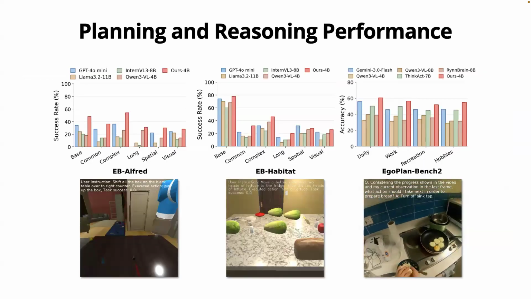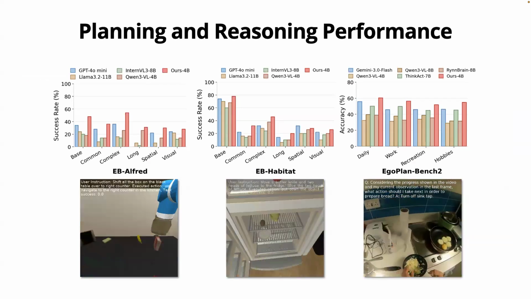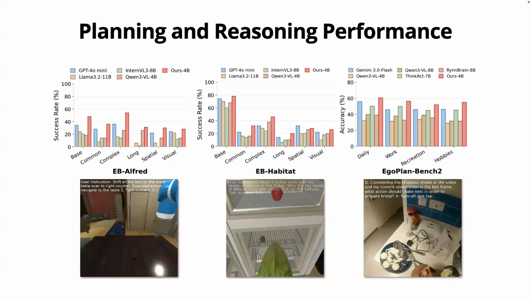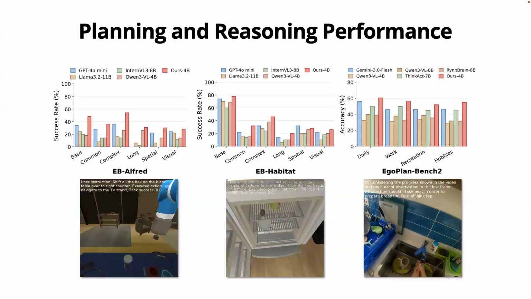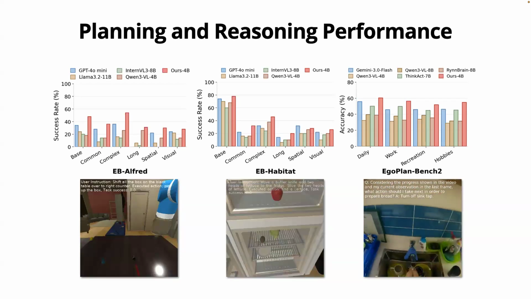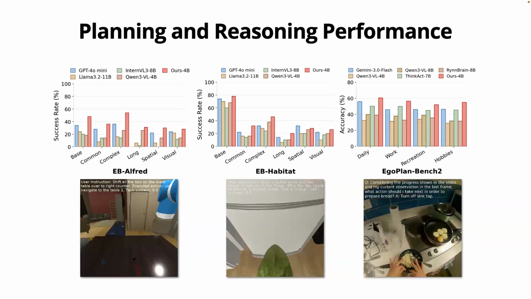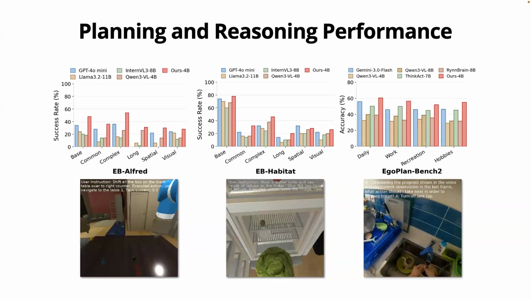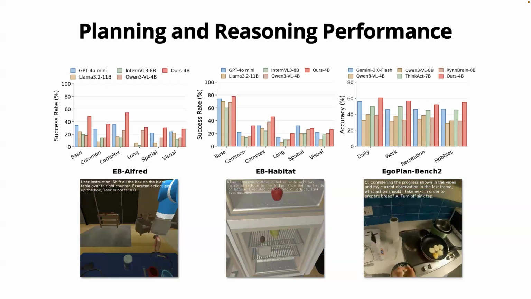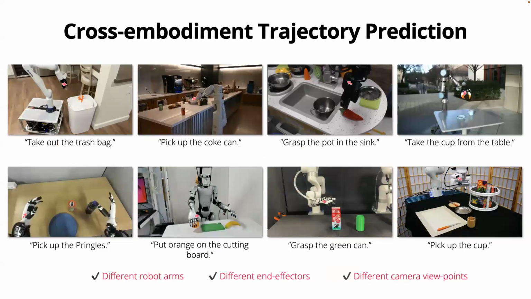Moving to the results, our framework achieved leading performance on planning and reasoning benchmarks. The high-level task manager is actually just a 4B model, and it outperforms proprietary models, including open source VLMs and also some Gemini models. We tested on different benchmarks: RoboVQA, EgoPlan, and EmbodiedBench. Basically it's pretty effective on long-horizon reasoning, planning, and progress tracking.